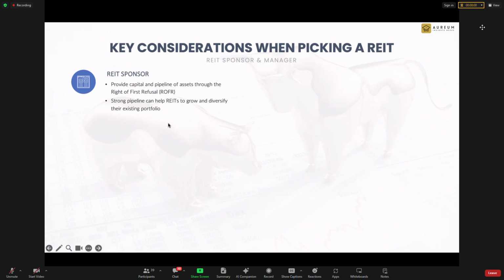And the sponsor is very important because when a REIT wants to grow, it needs a pipeline. A REIT wants to buy property. If the sponsor can't supply properties to the REIT, then the REIT will have trouble. Quite many years ago, there was one REIT that came and did a presentation to the remisiers. Usually it's quite funny, so let me share with you.